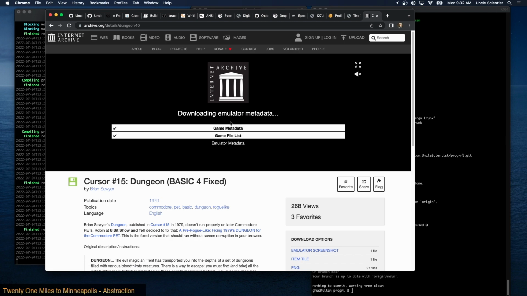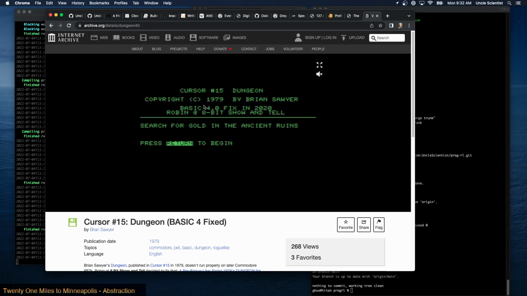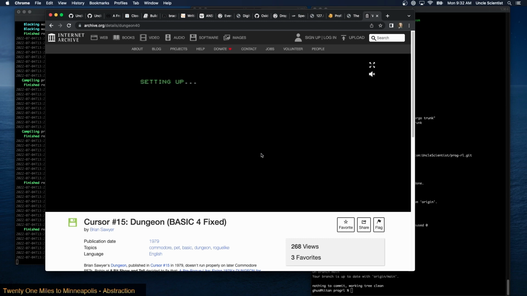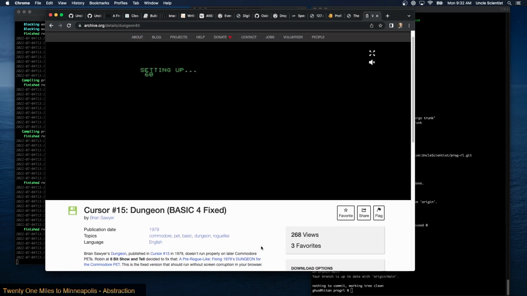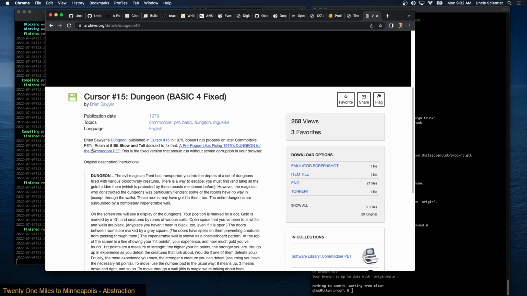Two game files. Got sound off. All right, let's see if this works. Setting up. Oh, okay. So it's going to take a minute to set up the game. Let's take a look. Brian Sawyer's Dungeon, published in Cursor number 15 in 1979, doesn't run properly on later Commodore PETs. Robin and 8-bit Show and Tell decided to fix that. Oh yeah, we were just looking at this YouTube video. Okay, this is the fixed version that should run without screen corruption in your browser.